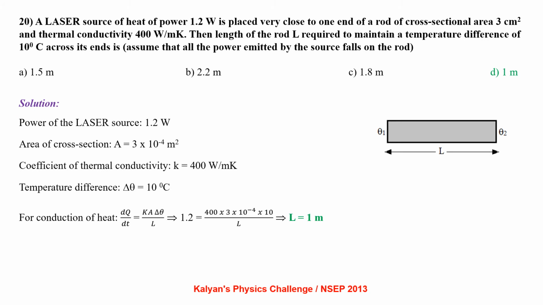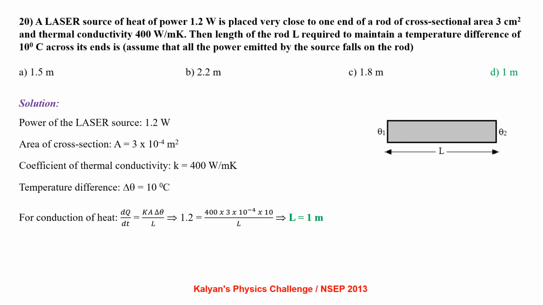A laser source of heat of power 1.2 watt is placed very close to one end of a rod of cross-sectional area 3 cm square and thermal conductivity 400 watt per meter Kelvin. Then the length of the rod L required to maintain a temperature difference of 10 degrees centigrade across its ends is. Assume that all power emitted by the source falls on the rod. Power of laser source is 1.2 watt.